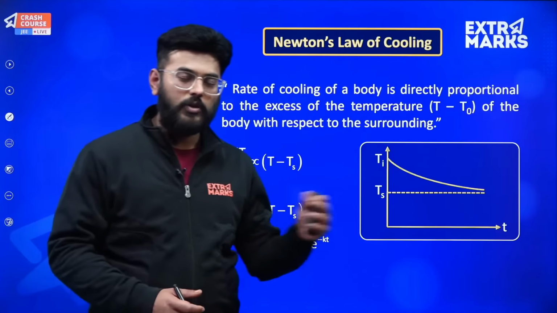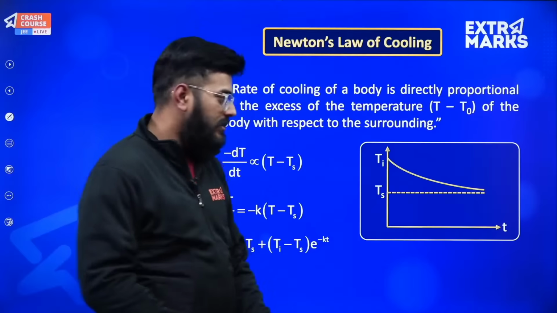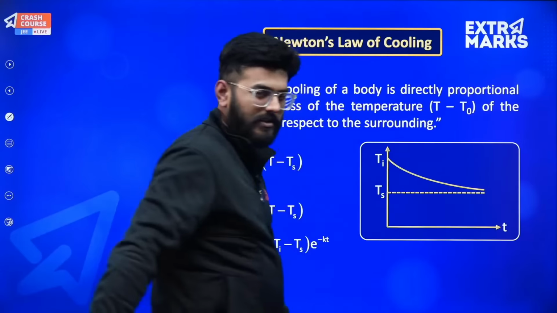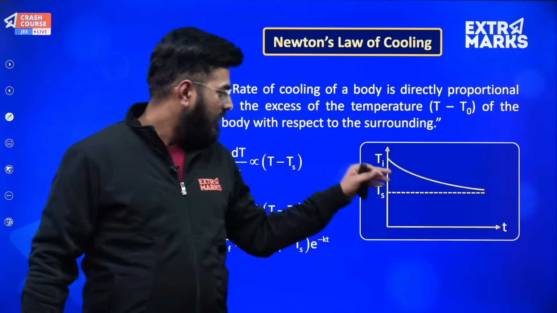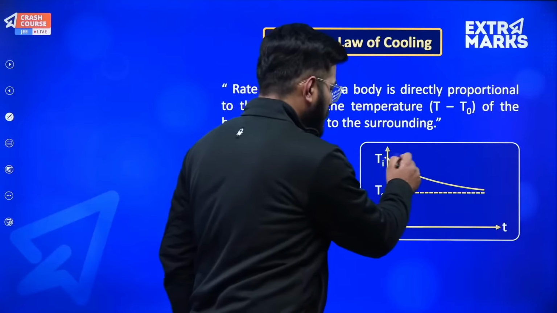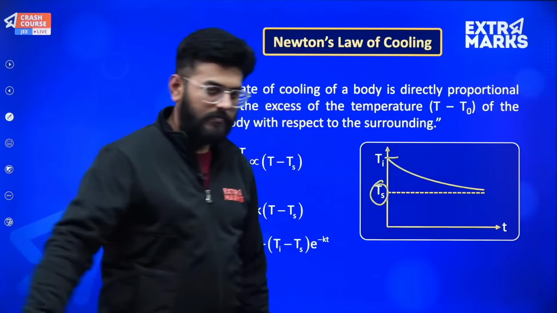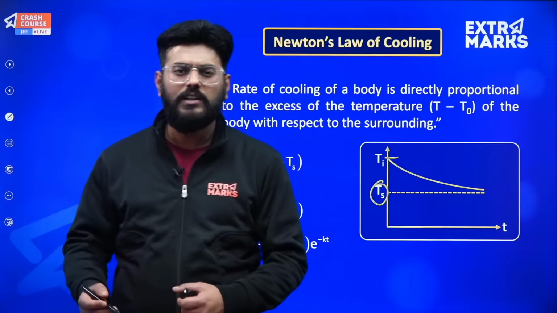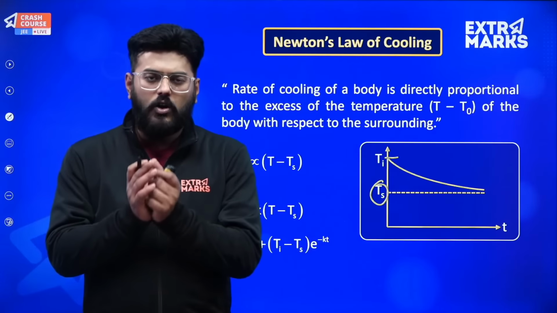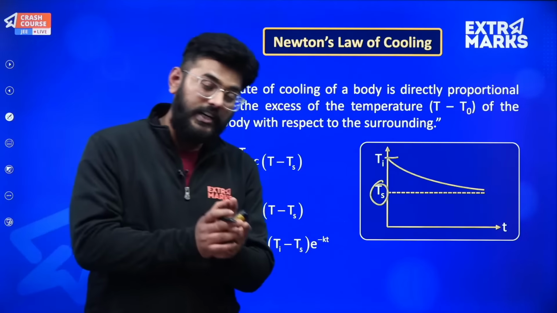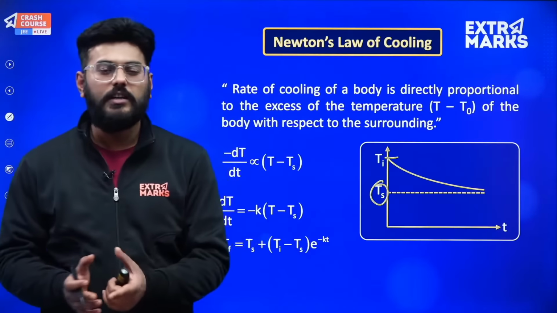So what you will eventually see is that the curve turns out to be a curved one, wherein suppose the body's temperature was Ti and the surrounding temperature is Ts. Say a hot cup of tea with temperature 70 degrees centigrade and the surrounding temperature is 30 degrees centigrade.